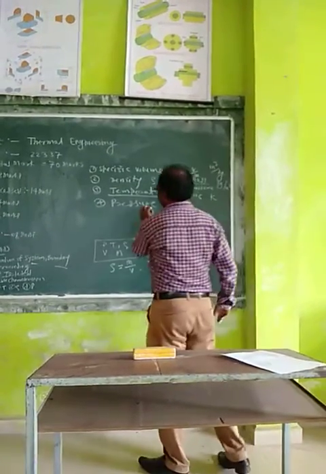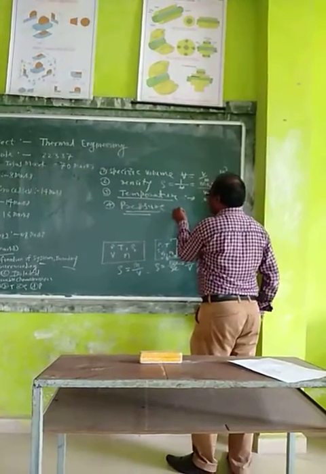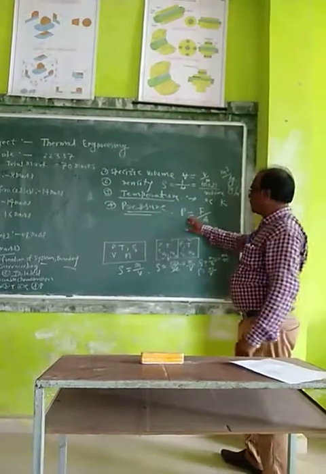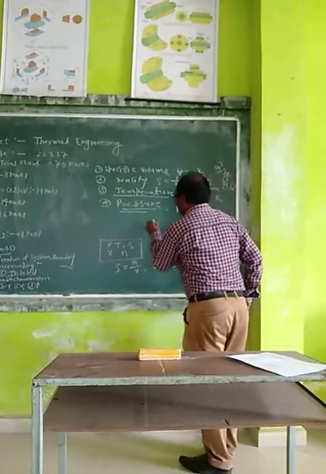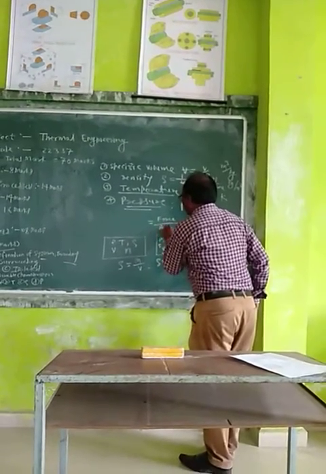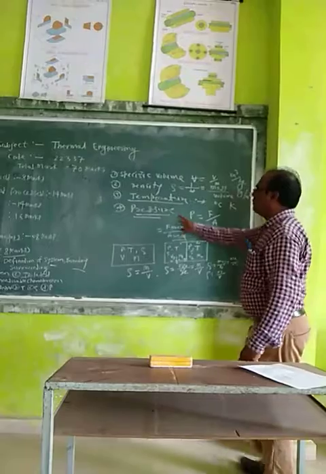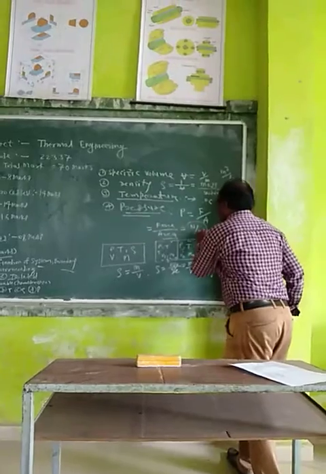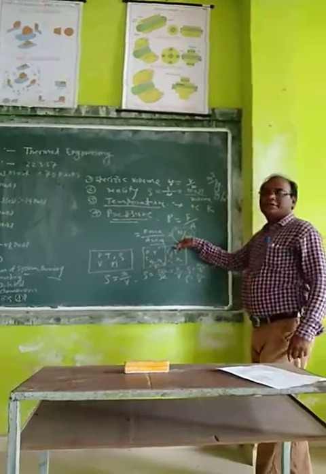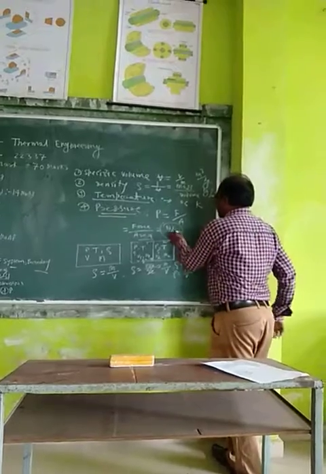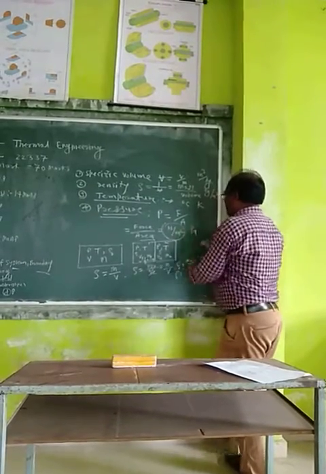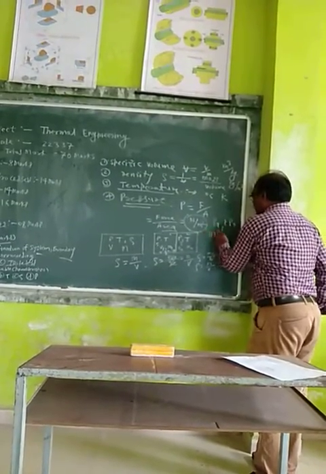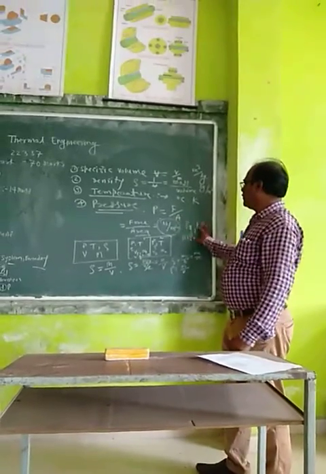And last is the pressure. Pressure means force per unit area is called pressure. Pressure means force divided by area. This ratio is called pressure. The unit of the force is Newton, area is meter square. Therefore, the unit of the pressure is Newton per meter square. This Newton per meter square is called a Pascal. Therefore, the unit of the pressure is also Pascal, kilopascal, megapascal, gigapascal.